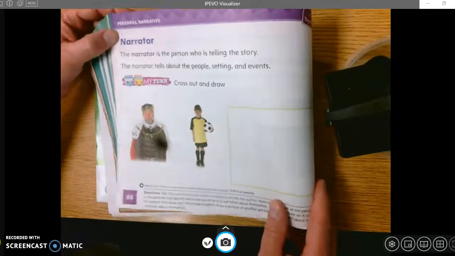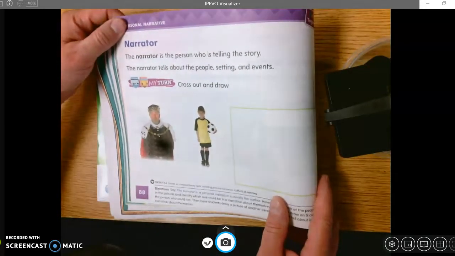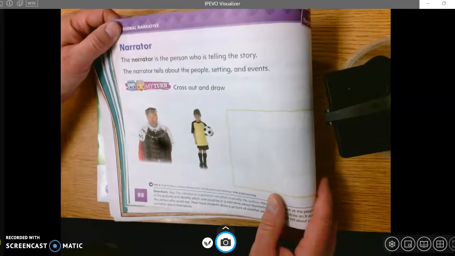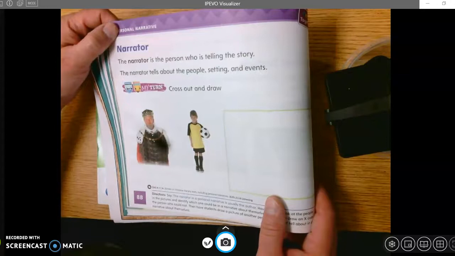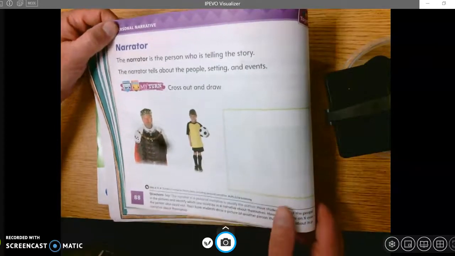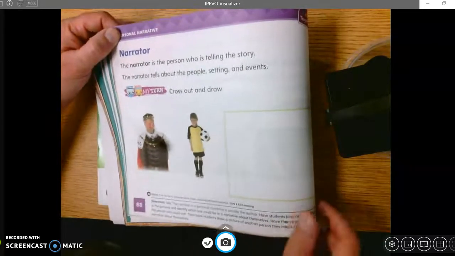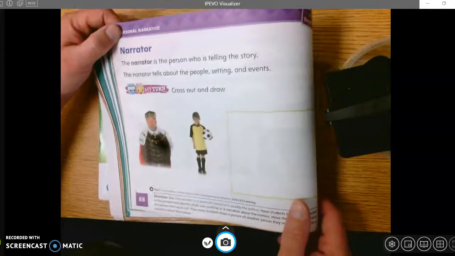So if you're going to tell a story about yourself, you're going to be the narrator. You're going to say, well, me and my mom and dad, we went camping with my brother and sister, and you're speaking from yourself about your life, so you're the narrator. You're telling the story.